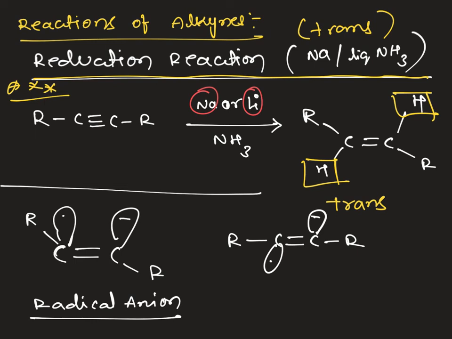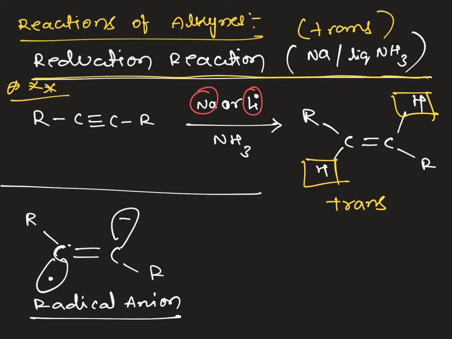So to avoid the repulsions and to get a more stable intermediate, the single electron will be in the other plane such that the maximum distance avoids the repulsions. So this carbon has the negative charge, and this carbon is the radical.